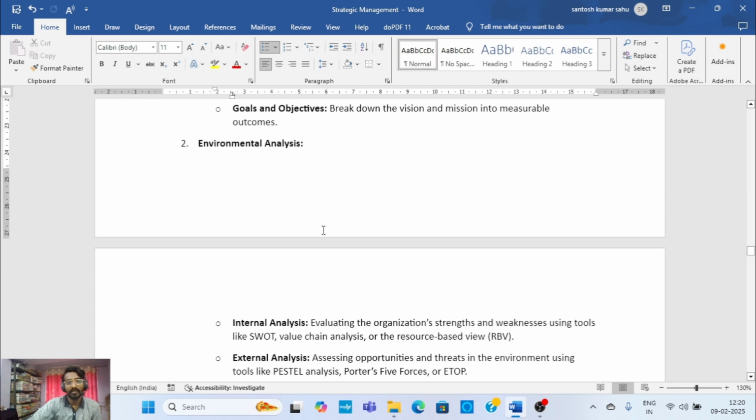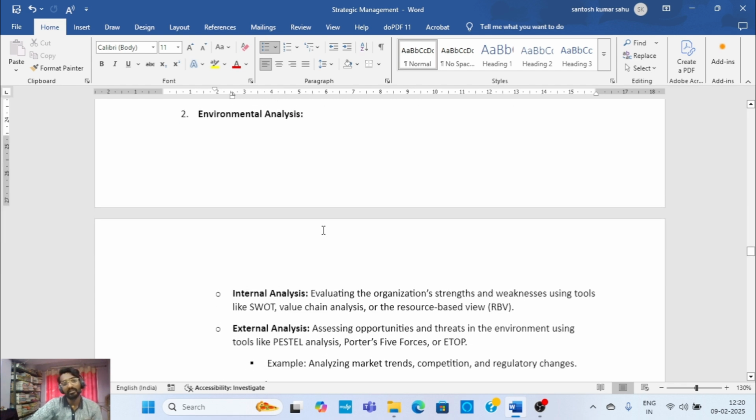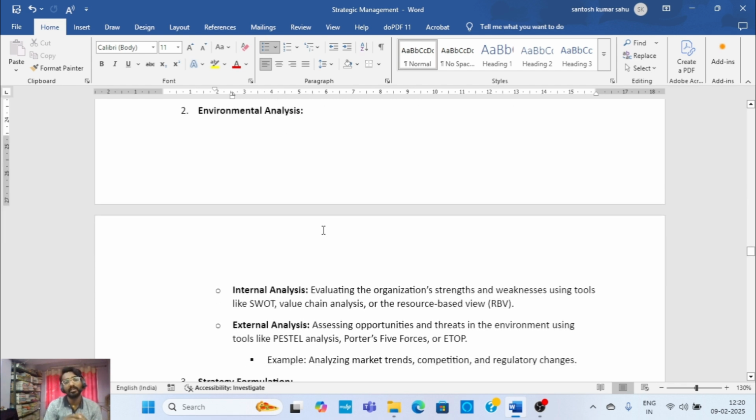Then we discuss the environmental analysis. Whenever the term environmental comes, there are two types of analysis, internal as well as external. The internal part is analyzed or evaluated based on SWOT analysis, value chain or RBV method. It completely depends on the strengths and weaknesses of the organization and how they are using the tools internally. All these analyses happen within the company, that's why it is called internal analysis.